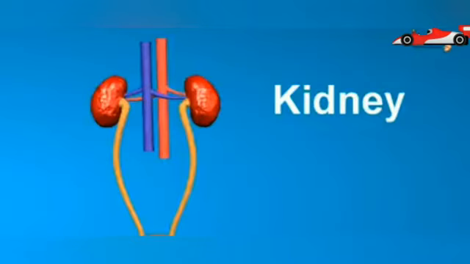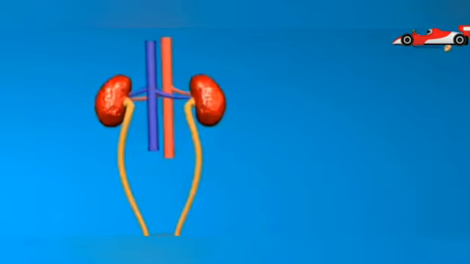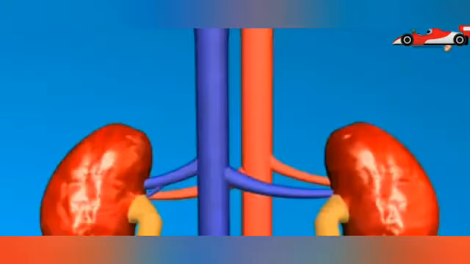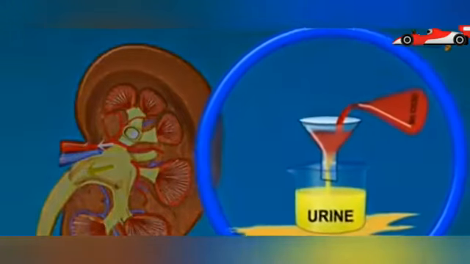Kidneys are a pair of reddish, bean-shaped organs. The blood collects the waste from all over the body, and when that blood flows through the kidneys, they collect these wastes from the blood and form urine. You know, 95% of urine is just water. The kidneys are formed of small nephrons which filter blood.